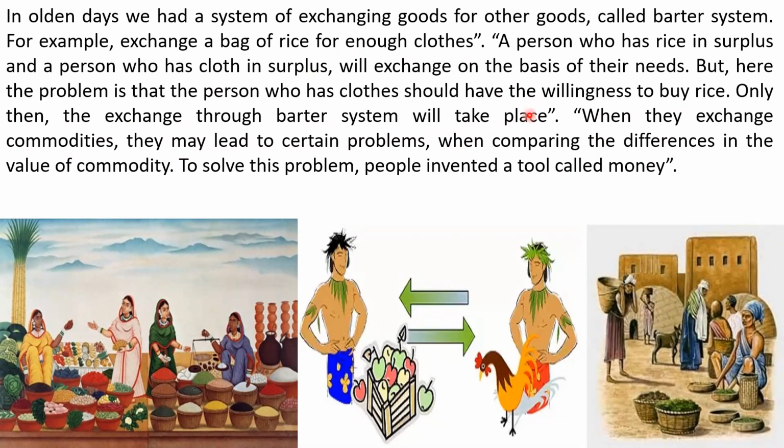Though the barter system prevailed in olden days, people used it to satisfy their needs. They exchanged goods for goods. But a lot of problems and complications prevailed in that system because it was very difficult to assess the value of the product that was exchanged between people. And also the needs of the people differed from person to person and place to place. So it was very complicated. Then there came the need for inventing a medium of exchange of goods. Thus, the necessity of the invention of money came.